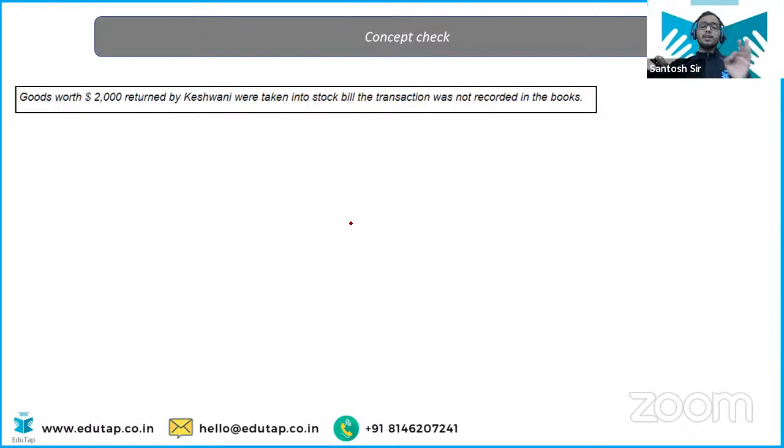You have to tell me if goods worth rupees 2,000 returned by the Keshwani were taken into stock, but the transaction was not recorded in the books. So what should be the entry, rectification entry? Complete omission is there. Goods worth rupees 2,000 returned by the Keshwani. Very, very easy it is. Complete omission. What should have been the general entry? That general entry should be our rectification entry.